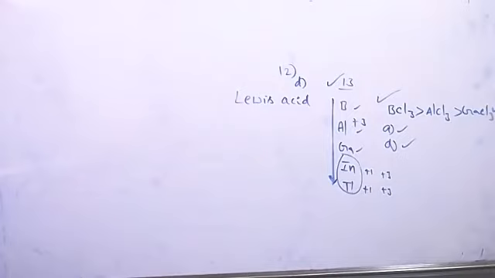Okay, then see question number 13. For one of the elements, various successive ionization enthalpies are given below: first, second, third, fourth, and fifth ionization enthalpies are given. The element is aluminium. Yes, correct.